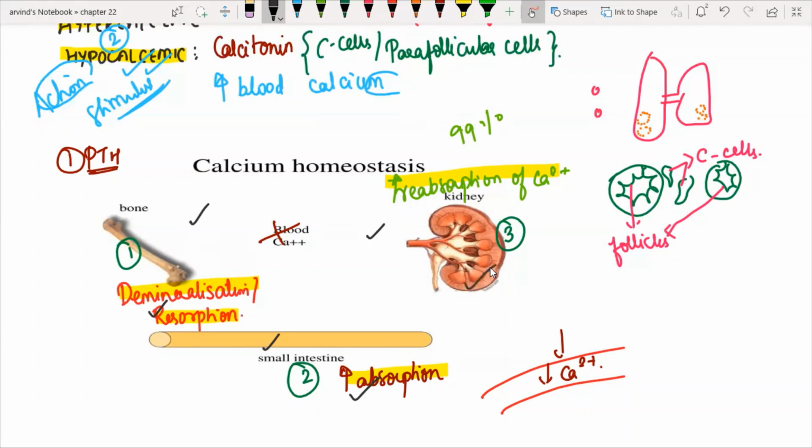They can ask you which of the following statements is true with respect to action of parathormone, or which of the following is false with respect to parathormone. So they can give you statements. Every question might contain this hypercalcemic and this hypocalcemic word. So please be very thorough with these terminologies, which is hypercalcemic, which is hypocalcemic and all that. And with respect to action, you must be thorough with these three things: what it does on bone, what it does on intestine, and what it does on kidney.